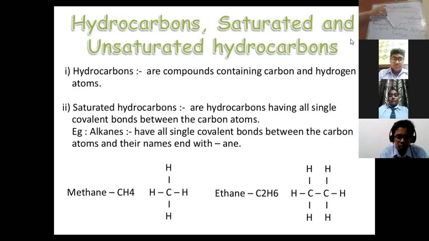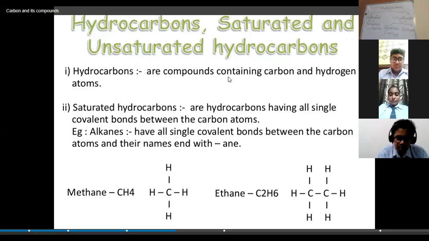If the carbon-carbon is attached to each other through a double bond, or they share two pairs of electrons, they will be known as alkenes, and the general formula is CnH2n. And if they share a triple bond, that means between the two carbon atoms they are sharing three pairs of electrons, then that will be called alkynes.